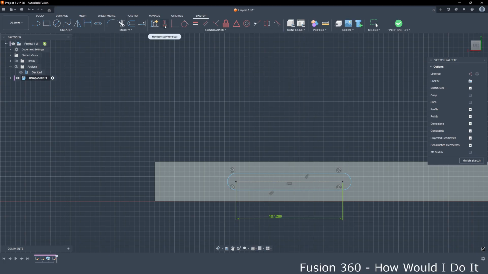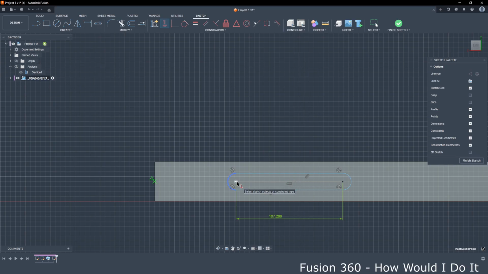We select this constraint command, press shift, move along this line, and when this symbol appears, click on X, click on any of these points.